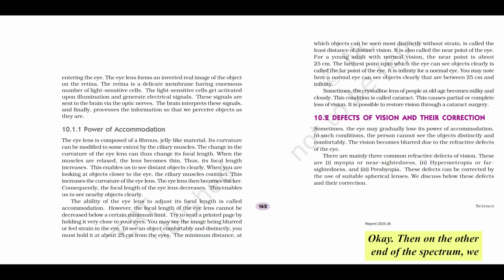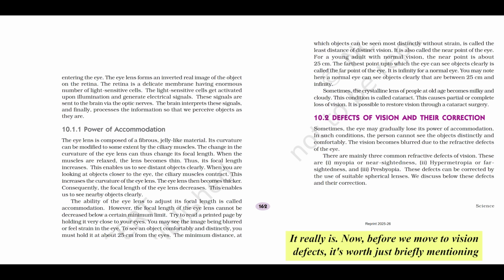Okay. Then, on the other end of the spectrum, we have the far point of the eye. This refers to the farthest point up to which a normal eye can see objects clearly. For a healthy, normal eye, the far point is considered to be at infinity. You can see stars, which are practically an infinite distance. So putting it all together, the full range of accommodation for a normal eye allows clear vision of objects anywhere between 25 centimeters and infinity. That entire vast range is covered. 25 centimeters to infinity. That's quite a range.